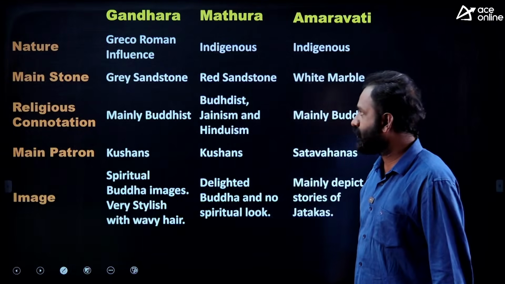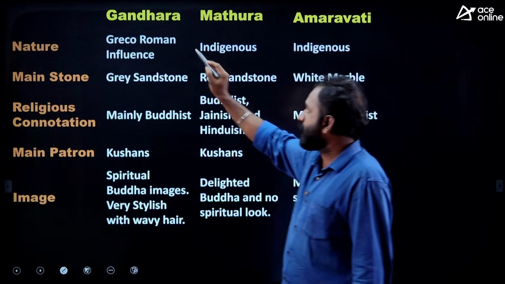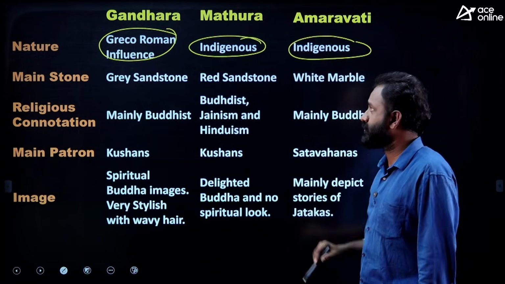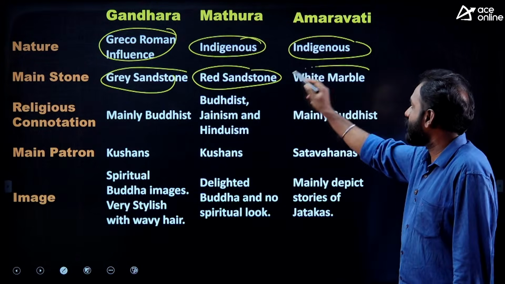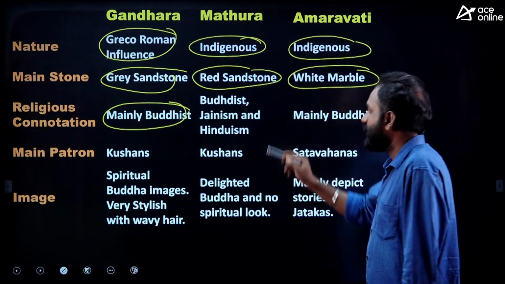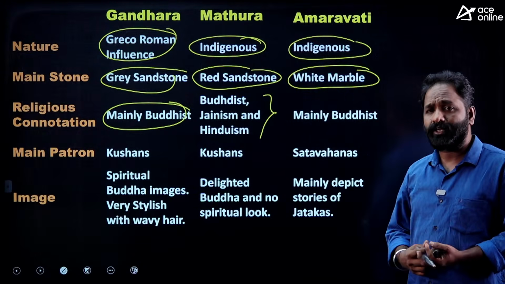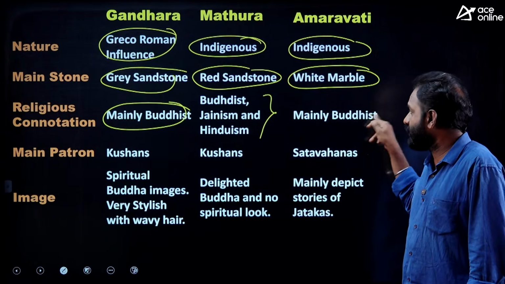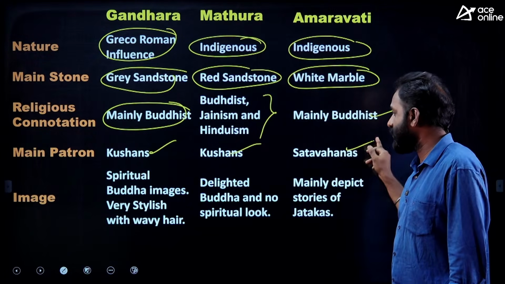This is a repeated question asked in examinations. So Gandhara, Mathura, Amaravati. Gandhara has Greek-Roman influence. Mathura and Amaravati are indigenous. Gandhara used grey stone, Mathura used red stone, and Amaravati used white marble. Gandhara is mainly Buddhism related, and Mathura is related to Buddhism, Jainism and Hinduism. That means with Mathura art, they created sculptures related to all the religions. And Amaravati is mainly Buddhism. Gandhara and Mathura were patronized by the Kushans, and Amaravati by the Satavahanas.